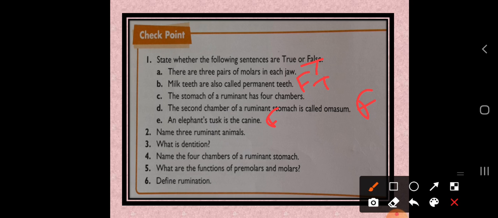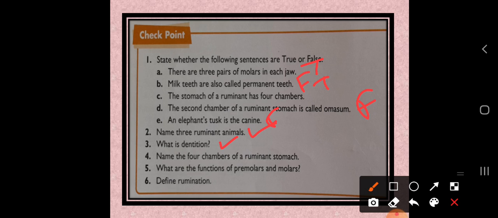So just refer to the textbook. Name three ruminant animals. You can easily write any three animals like cow, goat, buffalo, camel. So these are the ruminant animals. So what is dentition? The total number of teeth present in an organism is termed dentition.